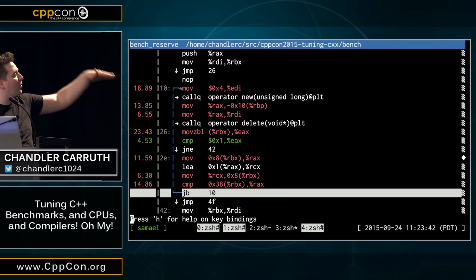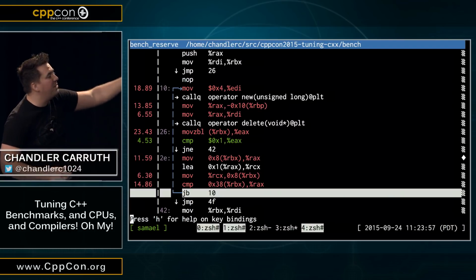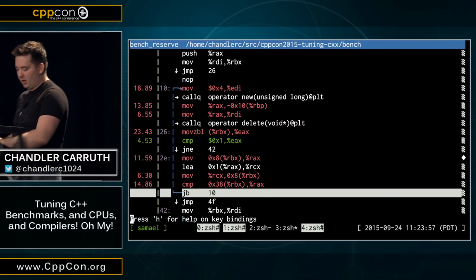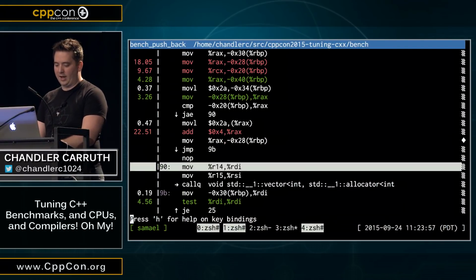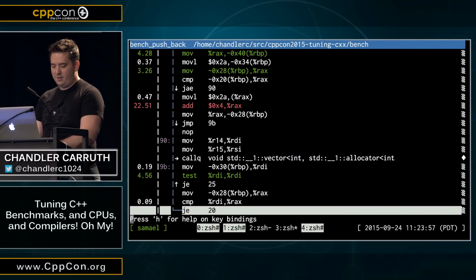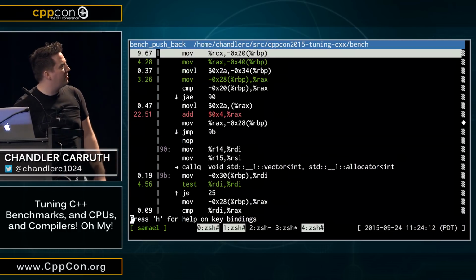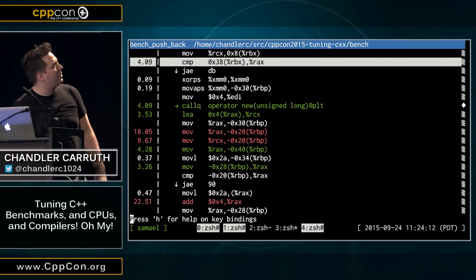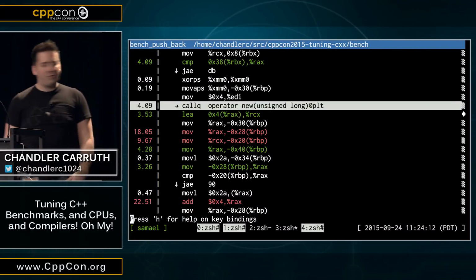So let's take a look. This is allocating memory. So pushback was super fast compared to this. Pushback should just be a couple more instructions here. Let's take a look at it. Of course, all of you guys have already gotten the trick here. So this is a lot. This is big. Where do we even allocate the memory? Okay, way up here. So here we create the vector. We allocate some memory for that vector.